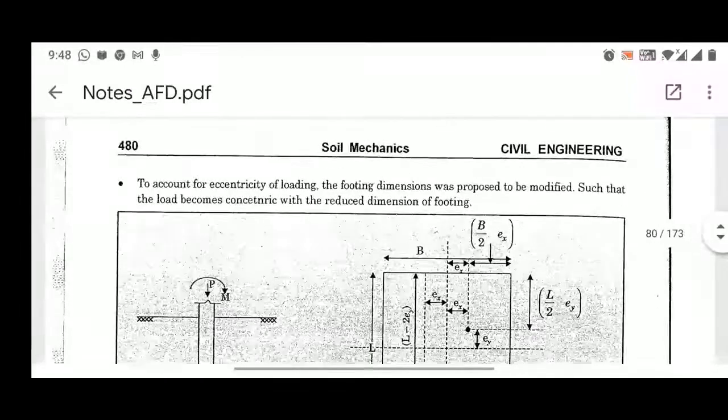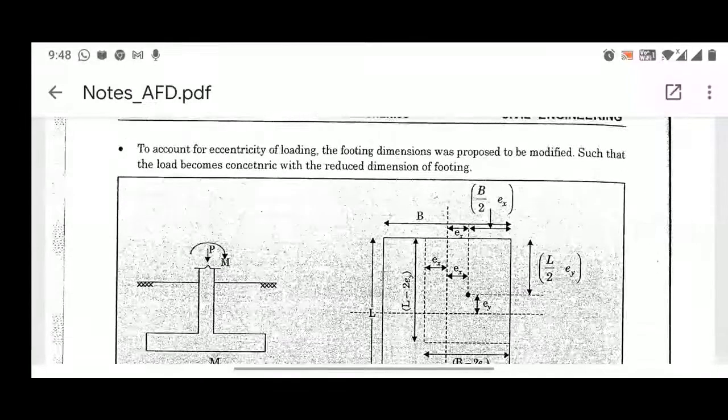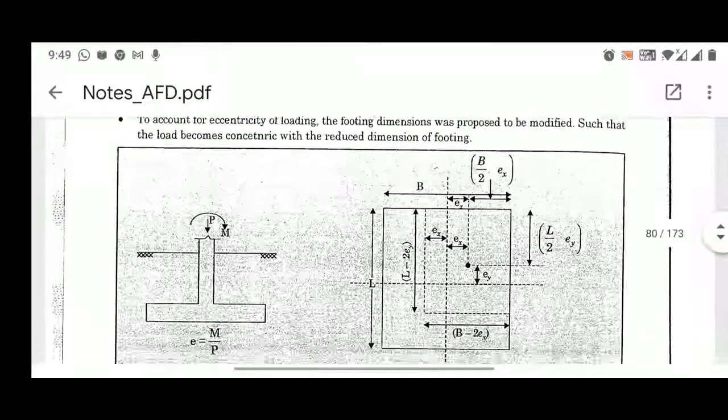Now, to account for the eccentricity of loading, the footing dimensions were also proposed to be modified such that the load becomes concentric with the reduced dimension of footing, right? Most of the time, if you have a square footing or a rectangular footing, the load is not truly concentric with the COG of the footing; it is basically applied at some eccentricity from the COG. So what we have to do, we have to consider the eccentricity also.